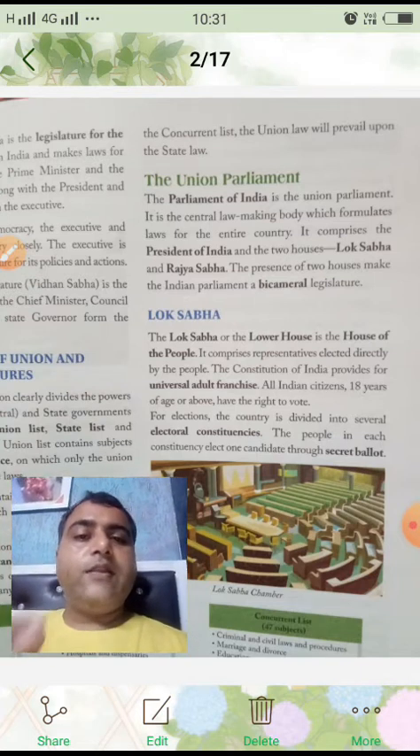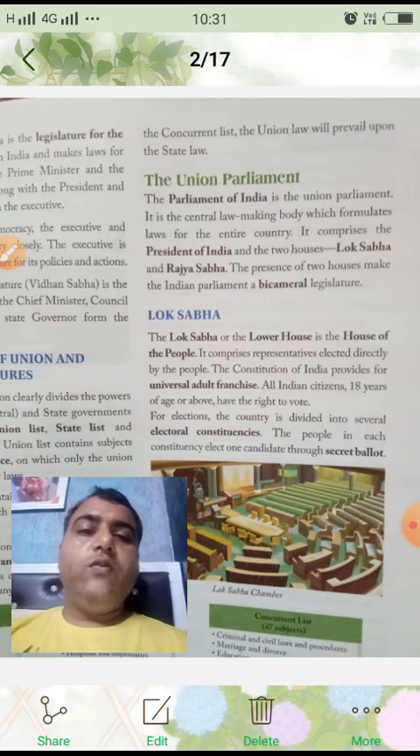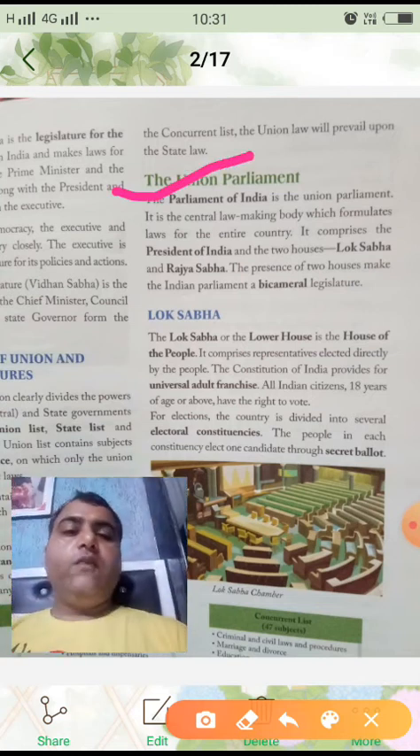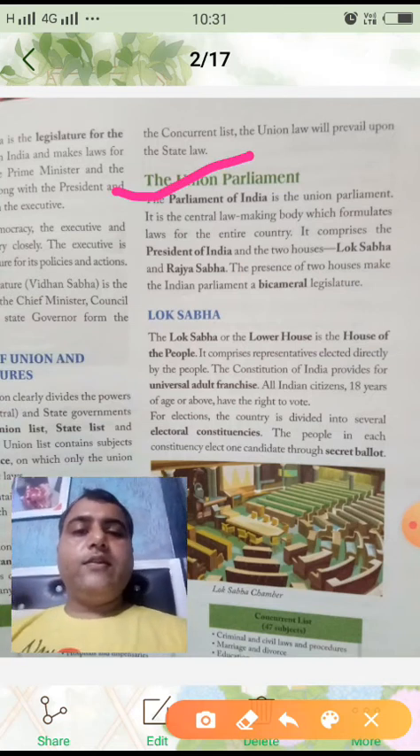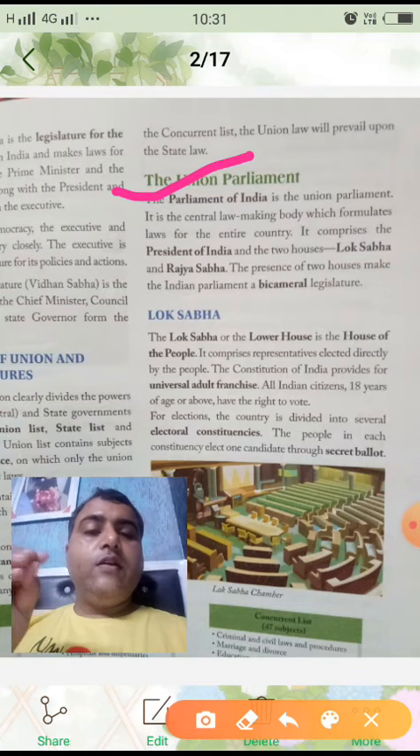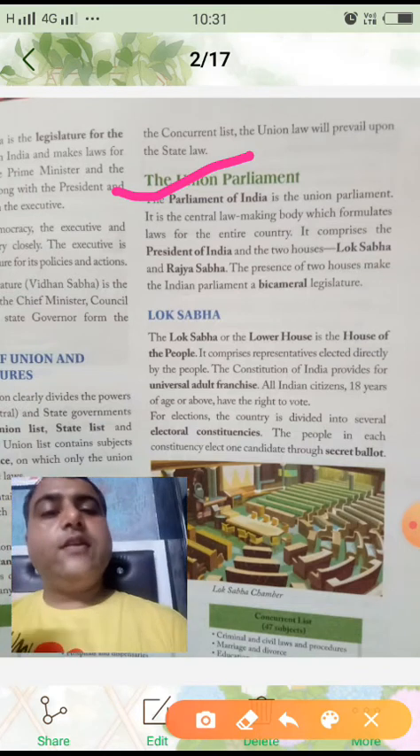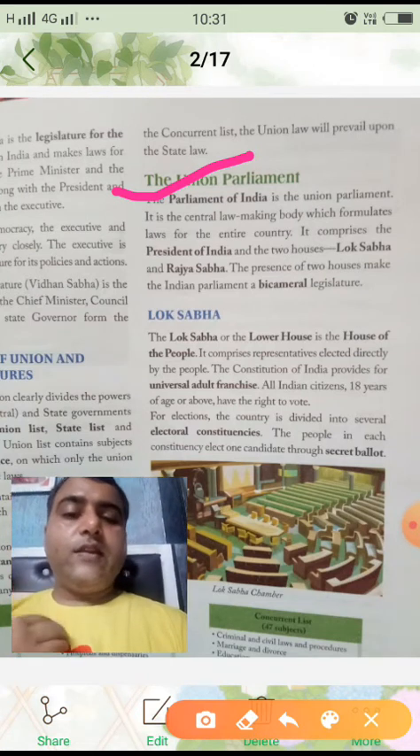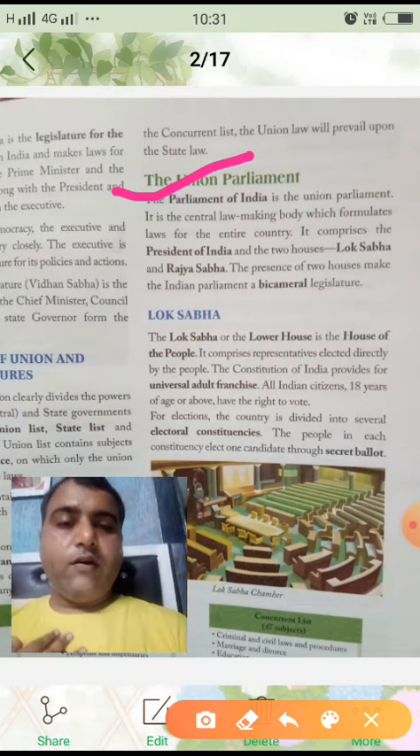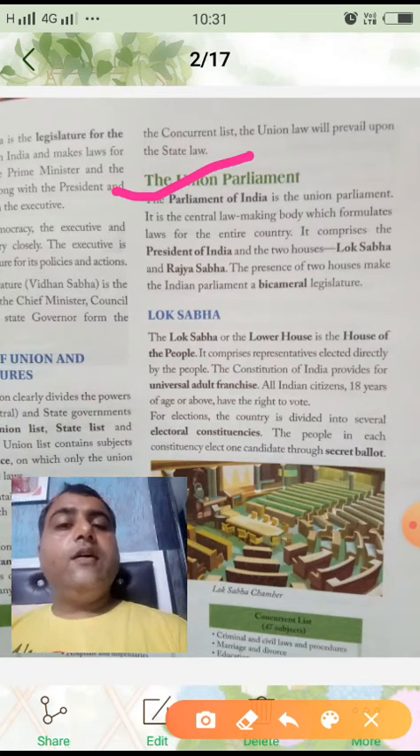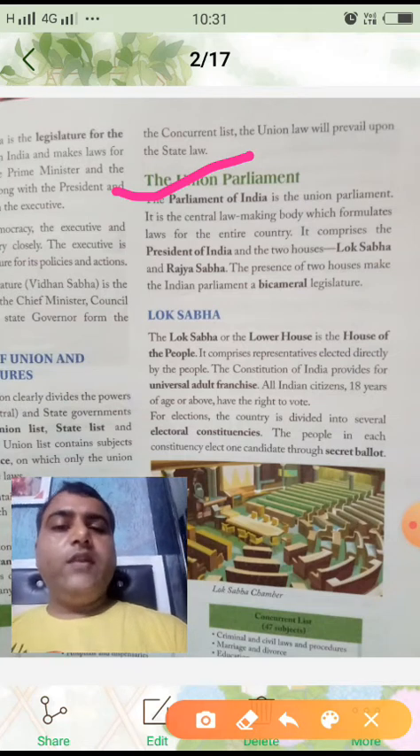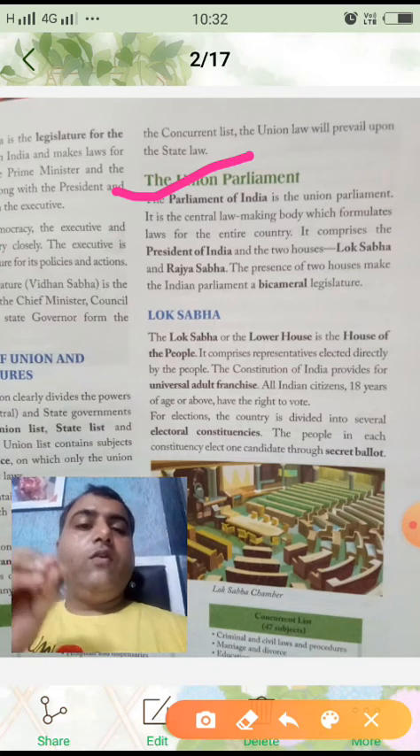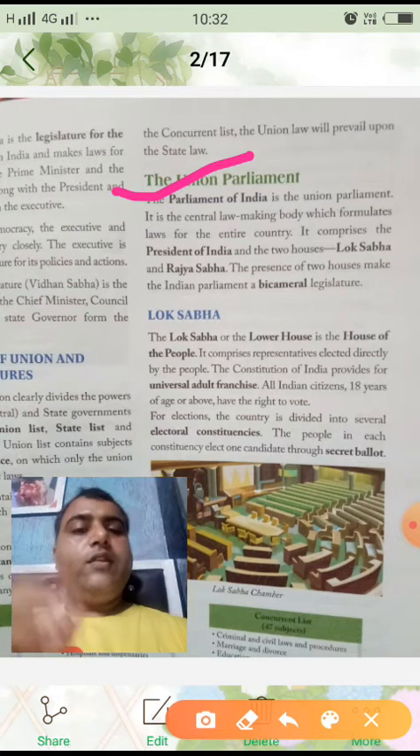Now what is given? That the Parliament of India is the Union Parliament. It is the central law making body which formulates laws for the entire country. What is union here? In the Parliament there are so many elected members, and who elects these members? We, that is the people of our country India. So it is the central law making body which formulates law, and the members in the Parliament are the only ones who formulate law for the entire country.